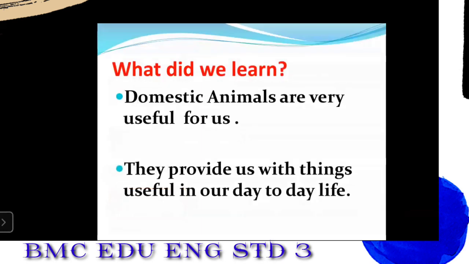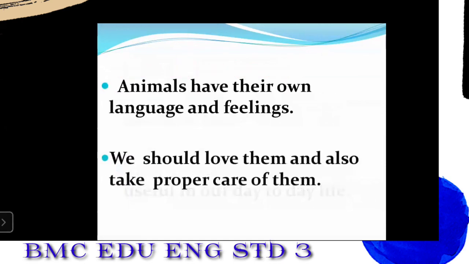Now, what did we learn? First one, student, we learned that domestic animals are very useful to us. They provide us with things useful in our day-to-day life. Student, all the domestic animals, right from dog, cat, goat, cow, they all are useful. For example, a dog guards our house, right? And other animals are also useful to us. So whatever day-to-day things we are using, in some way or other, the domestic animals give us those products. Okay.